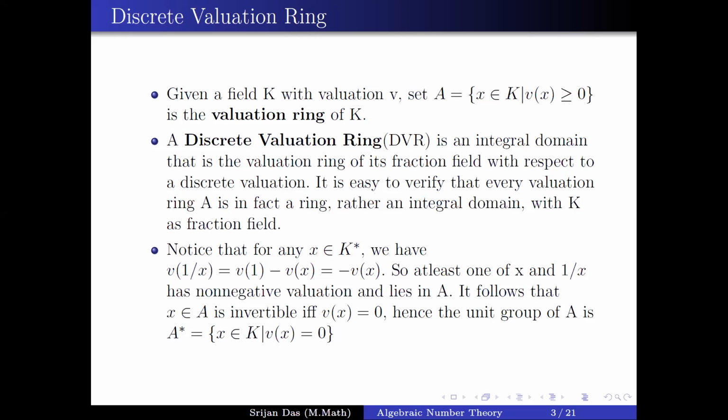So any one of x or x inverse lies in A. If x has positive valuation, then x inverse has negative valuation, so x lies in A but x inverse does not, and the same vice versa. So x is invertible if and only if the valuation of x is 0. The unit group of A is nothing but the collection of elements which have valuation 0.